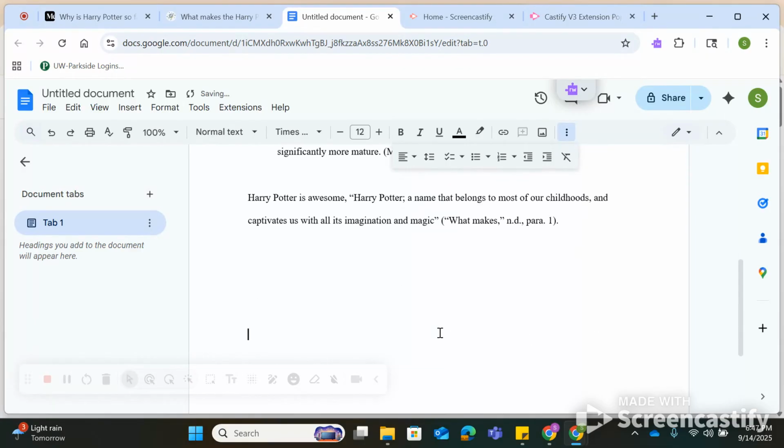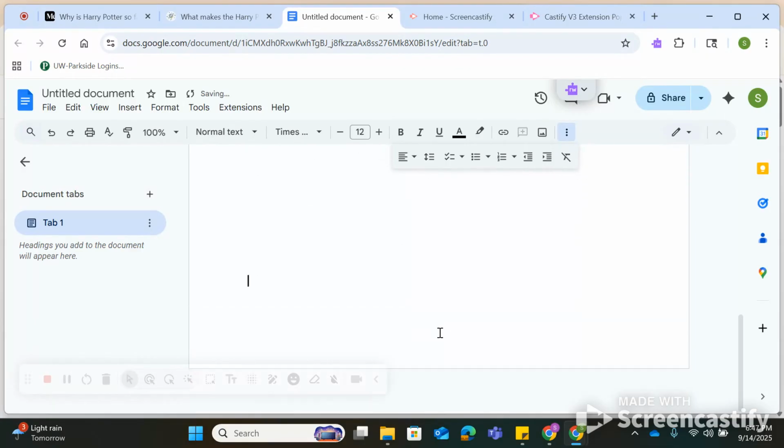What do you do to make a reference page? Well, first things first, you're going to make sure you're on a brand new sheet of paper by clicking enter a bunch of times. You're going to center your little cursor here. You're going to write references, okay, because we have a couple references. Notice it's centered, it's capitalized, right? You're going to go down to a new line.